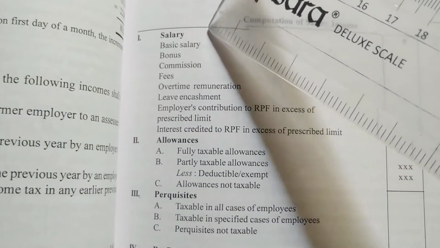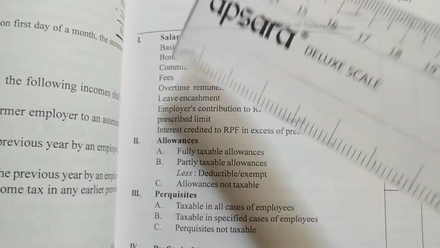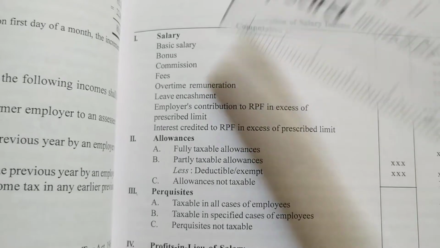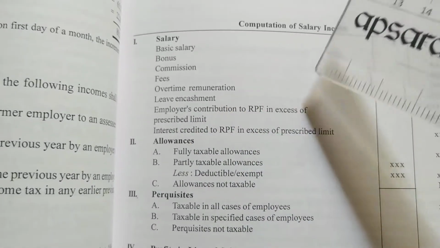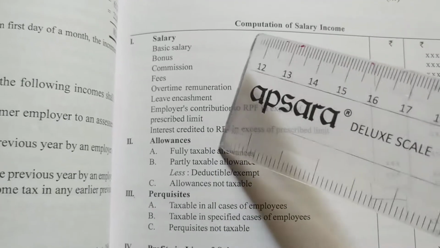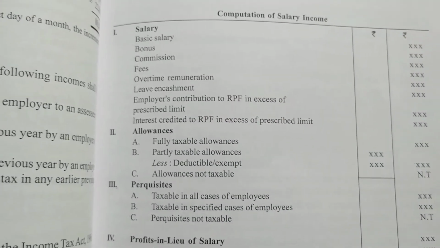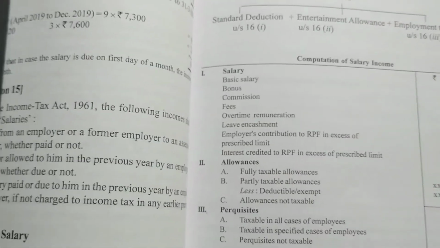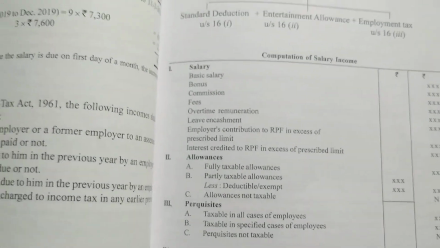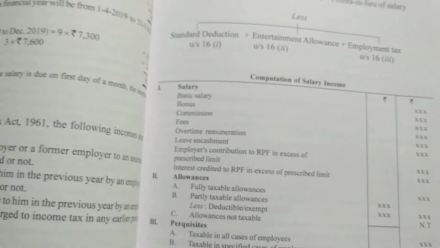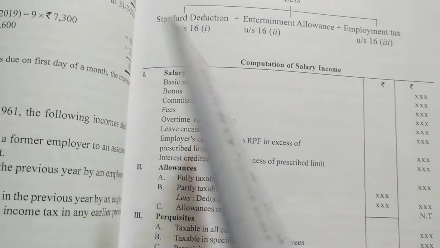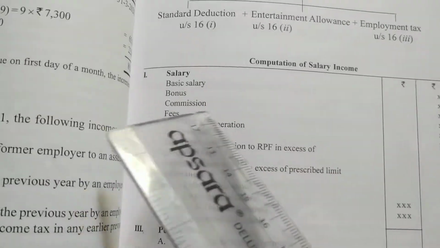Basic salary means basic salary, bonus, commission, fees, overtime remuneration, leave encashment, employer contribution to RPF in excess of the prescribed limit, and interest credited to RPF in excess of the prescribed limit. He will give this directly. In the exam he will give basic pay or basic salary directly, or we have to calculate it. It's very easy. Bonus he'll give directly.